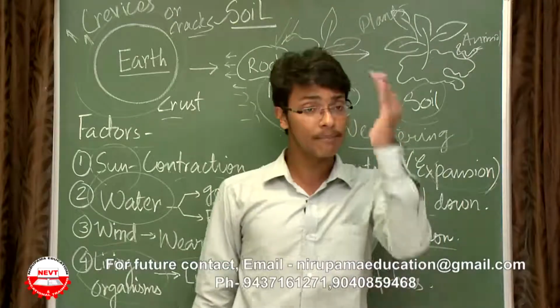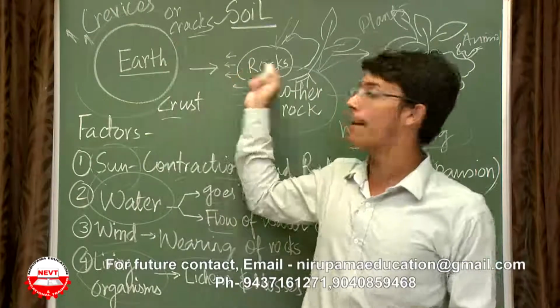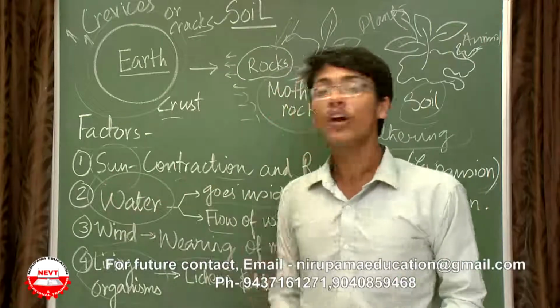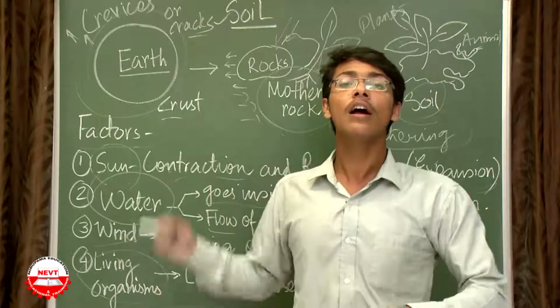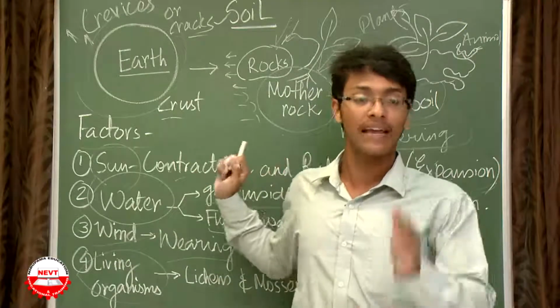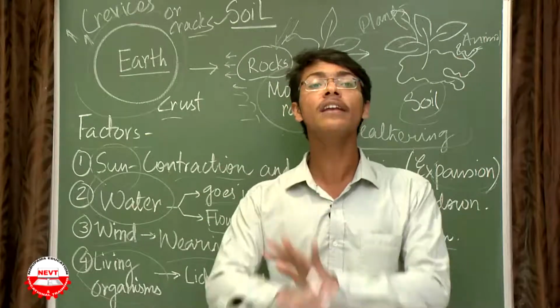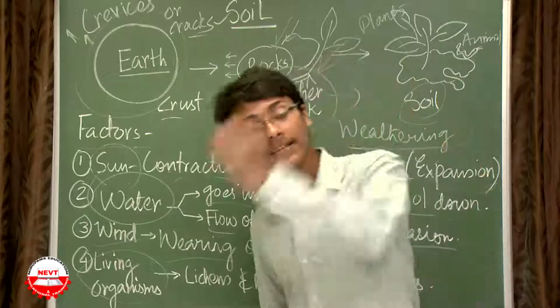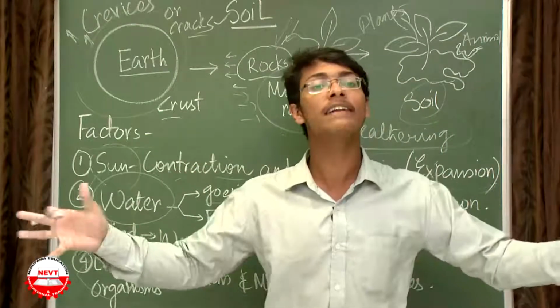So now let me give you in a nutshell. We have crust. Crust has rock, and upon weathering it forms soil. What are the factors that are responsible? Sun, which is constantly irradiating solar energy over the rock, causing contraction and expansion. Expansion in the day, contraction in the night. Since both are not at equal rate, there is formation of crevices and cracks. Water goes inside those crevices, freezes, does not allow proper contraction, and widens the crevice.